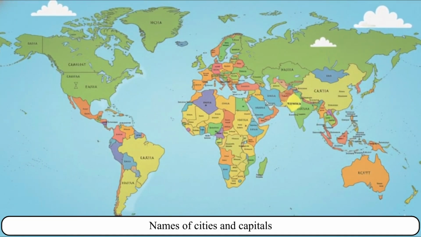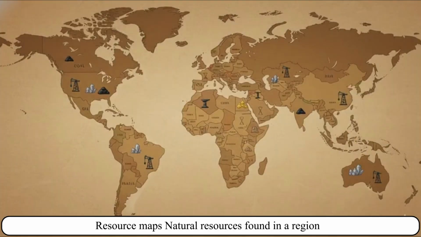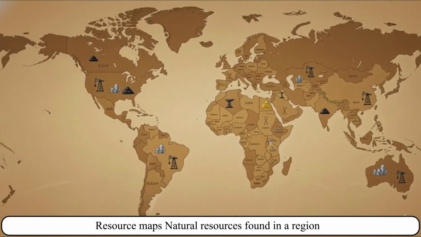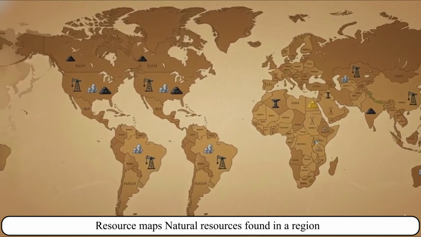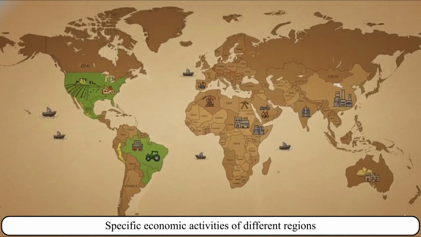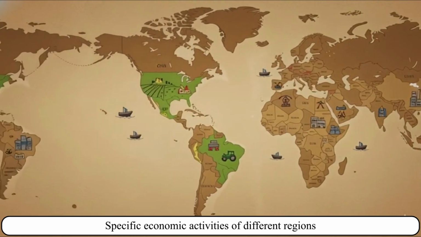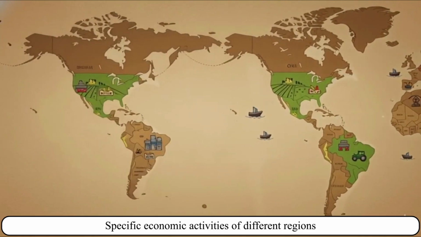Names of cities and capitals. Resource maps: Natural resources found in a region. Specific economic activities of different regions.